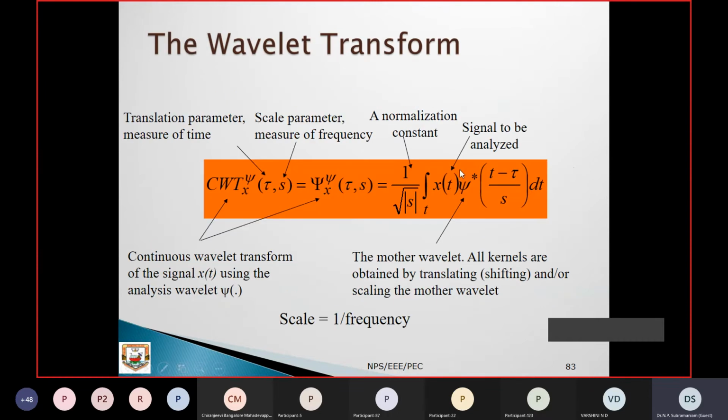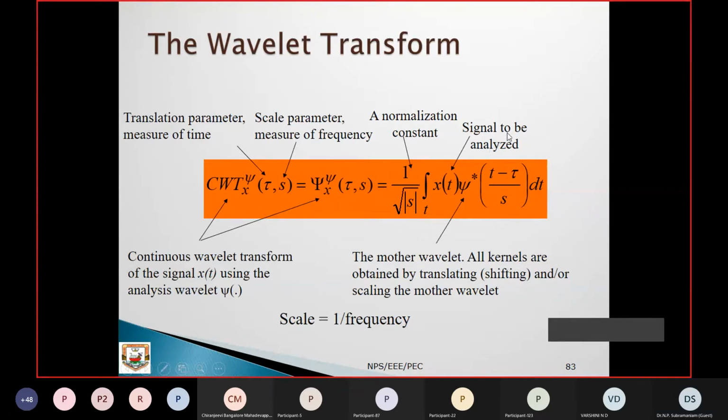So that only this works. This is a function of the wavelet. Here, the continuous wavelet transform of a signal x(t) uses the analyzing wavelet ψ(t). ψ(t) is defined from this mother wavelet, with a translation parameter and a scaling parameter. How much you have to shift it and how much you have to scale it can be decided based on these values, and the normalization constant can be defined.